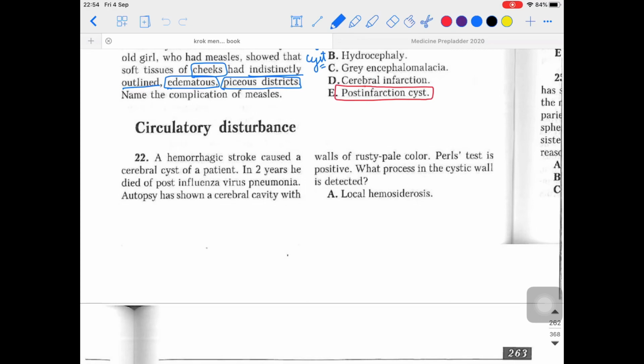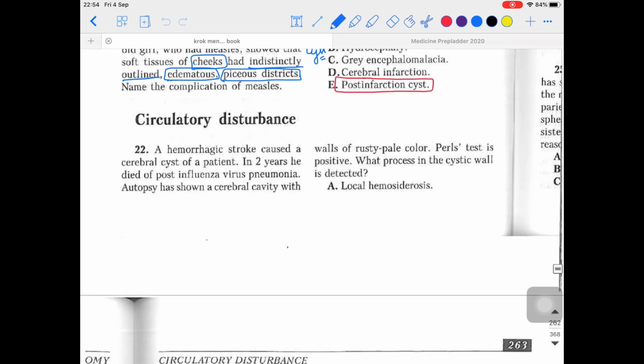So today we are going to talk about the circulatory disturbance topic. So let's start with question number 22. In this particular question they are talking about a hemorrhagic stroke patient. The patient had a hemorrhagic stroke that caused a cerebral cyst.